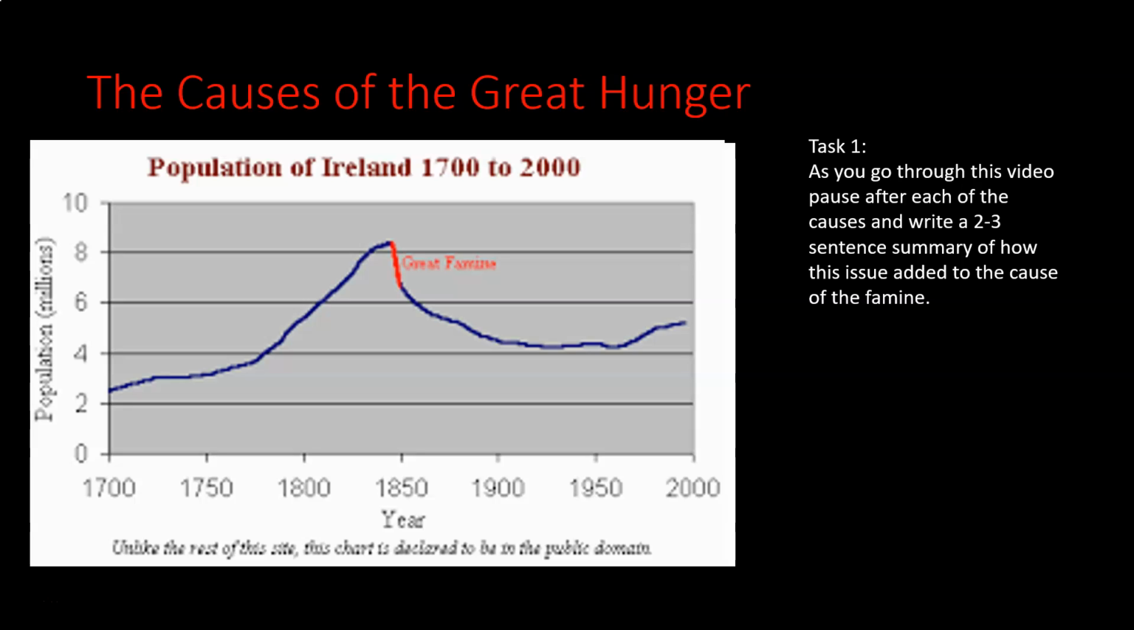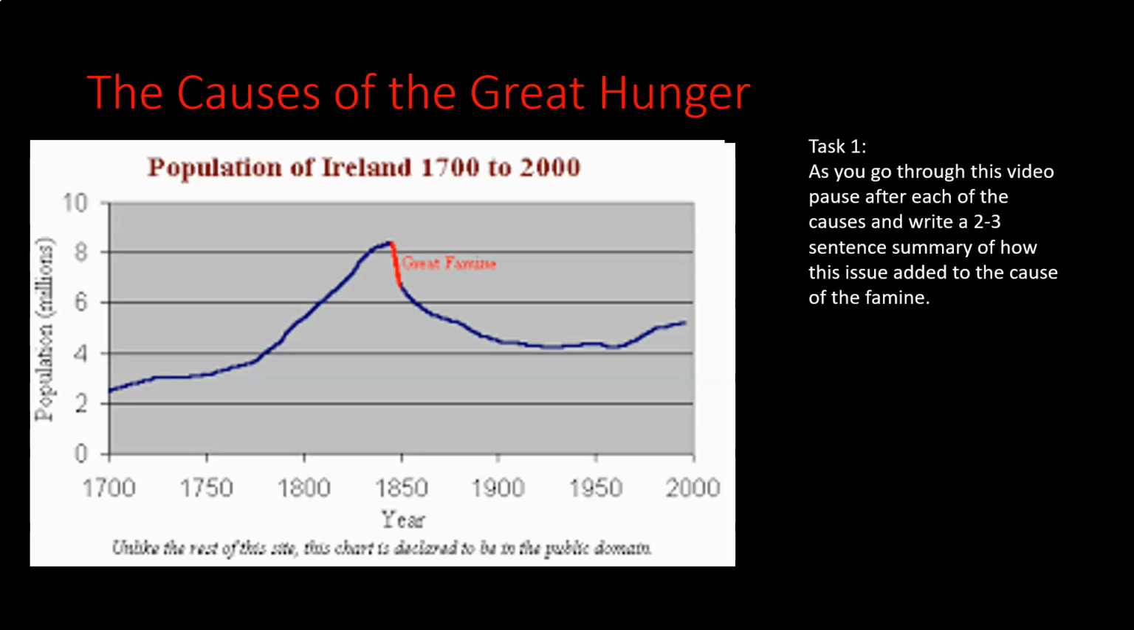You see that steep incline there. From 1700, when the population was just over 2 million people, by 1850 we've reached 8.2 million people on the island. Now that is absolutely massive, a huge number of people, huge growth. Okay, so the population is growing quite significantly.